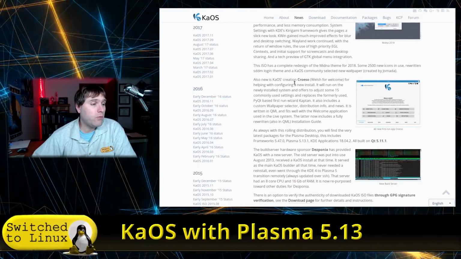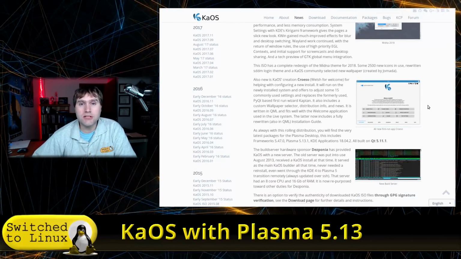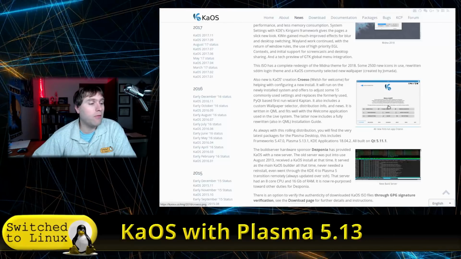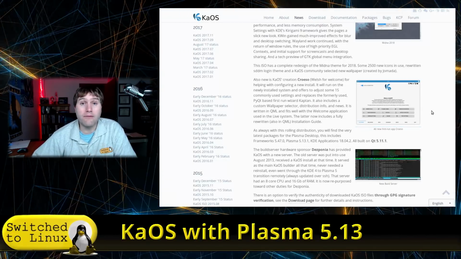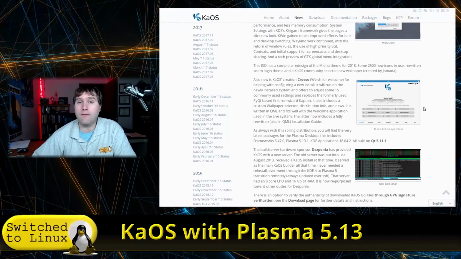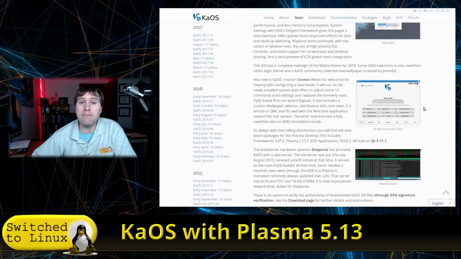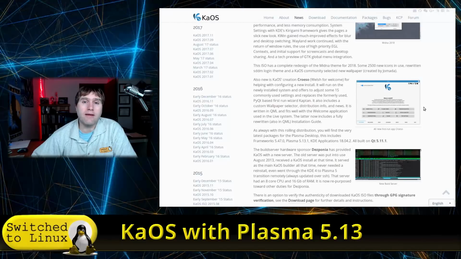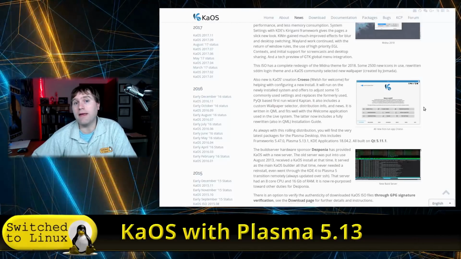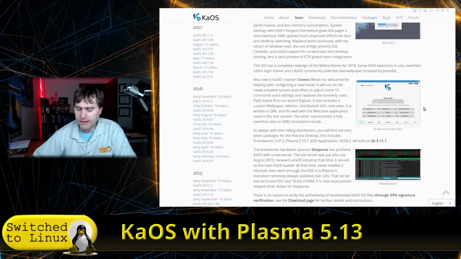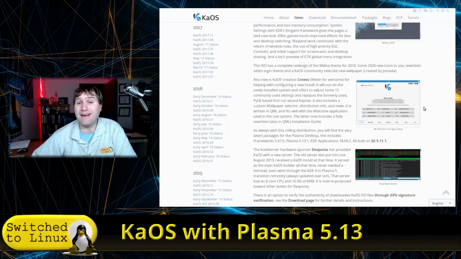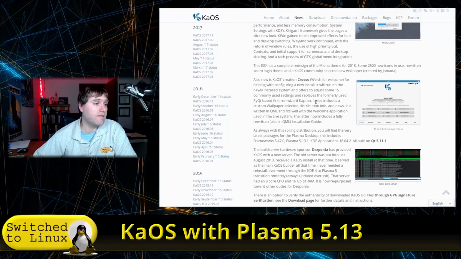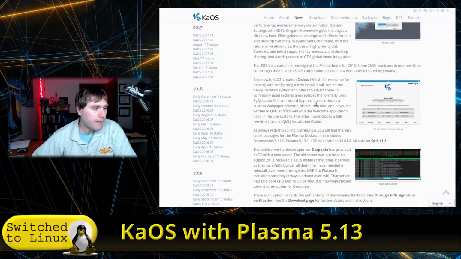They have also created a new welcome screen, which has more options in feature settings than the old one used to, just so you can get your system set up without going to as many different little places. So if you watch the top 5 I did on Peppermint, then you'll know that there's a lot of different places you might need to go to get a system set up. So this one tries to have all those different things in the welcome screen, much like Linux Mint 19 also has those things in the welcome screen.